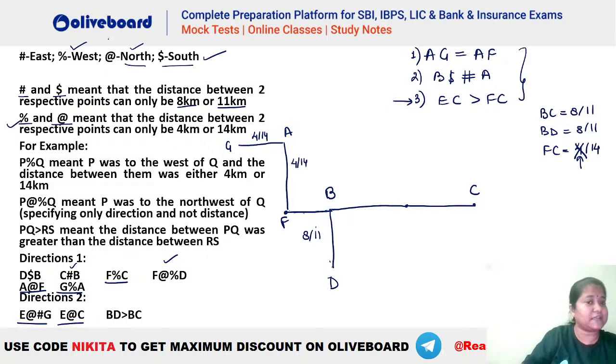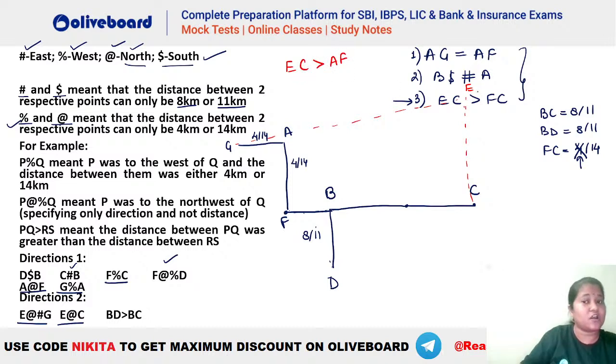What is the meaning of at the rate hash? That is north and east. That means E should be towards the northeast of this, right? So if we see, E has to be above your C, isn't it? E has to be above this level. It should be something like this. So this will be your E here, right? If you check, EC has to be greater than AF. AF will definitely be smaller because E has to be towards the northeast of G, isn't it? You can see from the diagram that EC has to be greater than your AF.